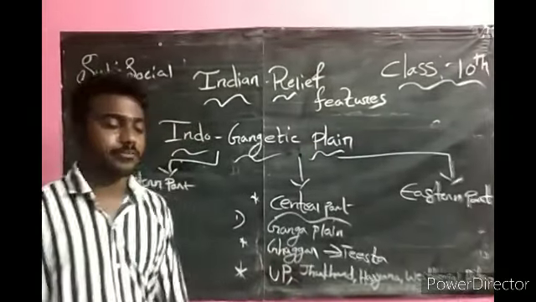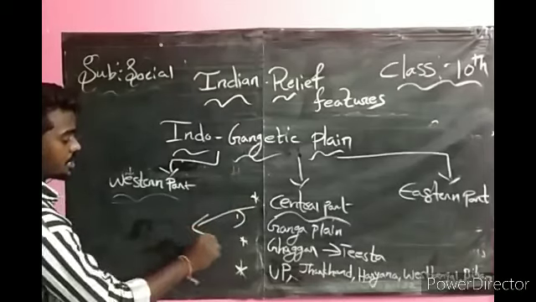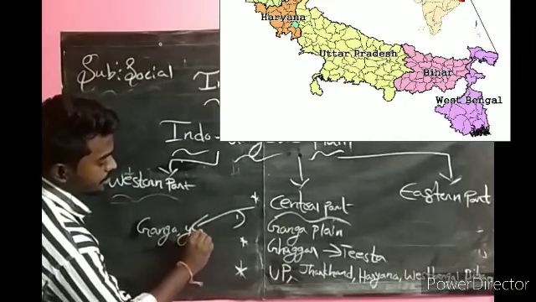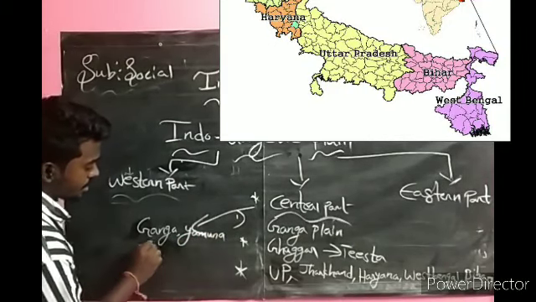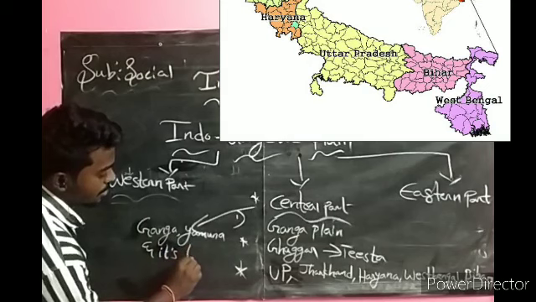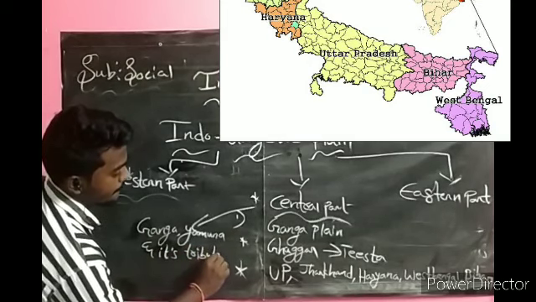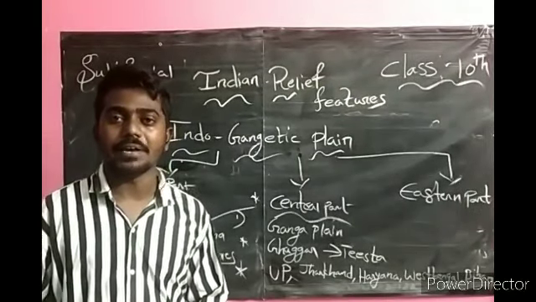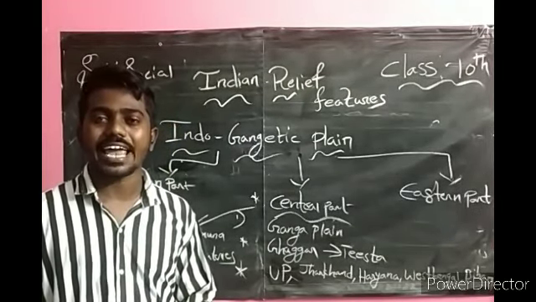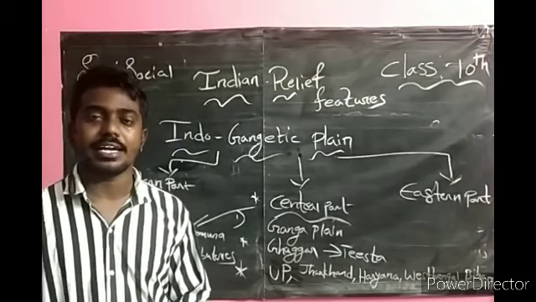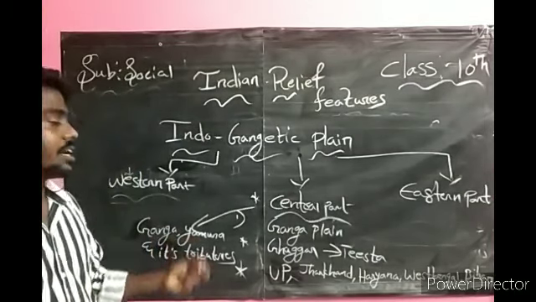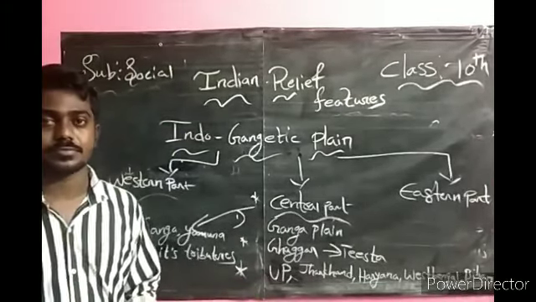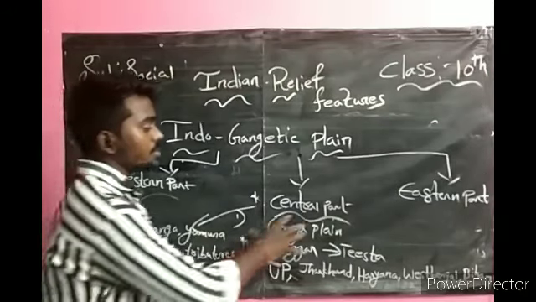In this plain we have the river Ganga, Yamuna and their tributaries like Gandak, Betwa, Ken, Son, Chambal, etc. You know Delhi is located on the river Yamuna. Okay, you have to know this. This is about the central part.